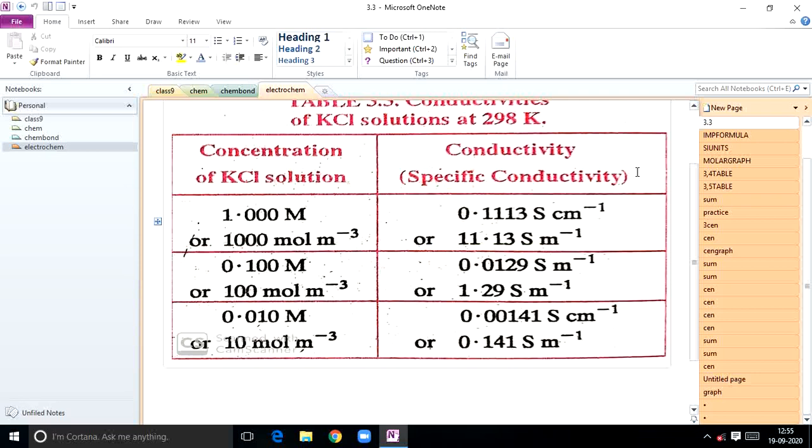For 0.1 molar, concentration is decreased. So if the concentration is decreased, specific conductance also decreases. As the concentration decreases, what did you observe? Specific conductance of that solution also decreased, in case of strong electrolyte.